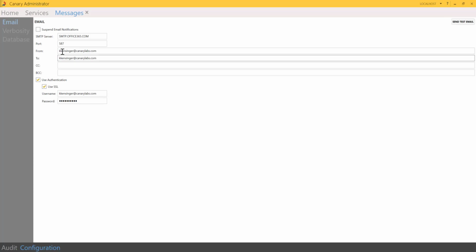The Suspend Email Notifications box will disable all email notification until it is unchecked. You also have the ability to send a test email. This sends a test email message using the configured settings, and a confirmation message is displayed indicating the status of the test.